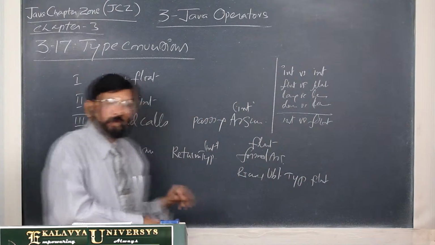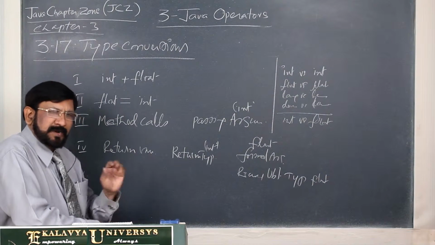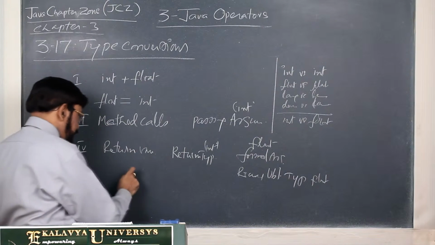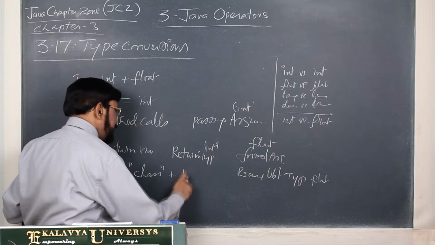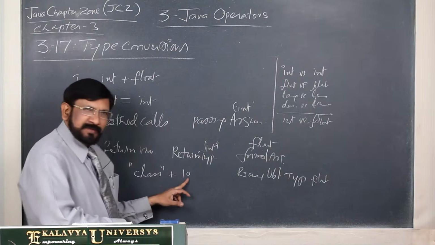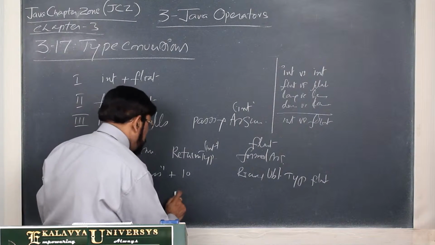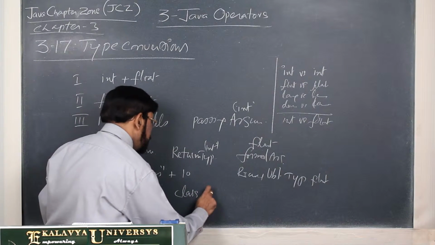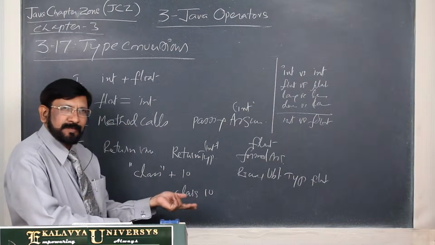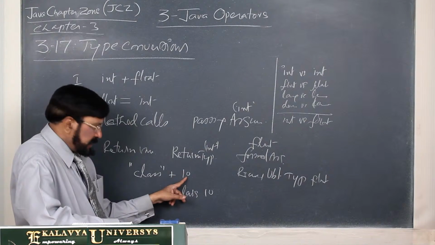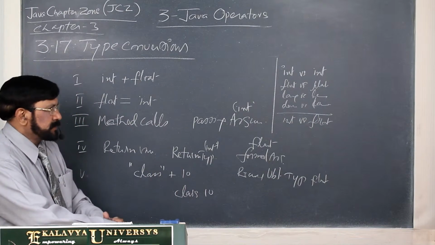And the fifth case, especially in print line statements, we write, suppose, "class" and 10. Actually, this 10 is an integer literal, this is a string. Then we get output as class 10. So before it is printed, the 10 integer literal is converted to a string, and then class 10 is printed as a string.